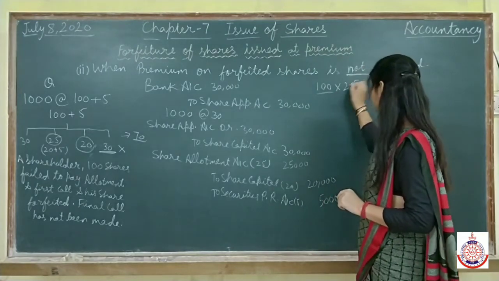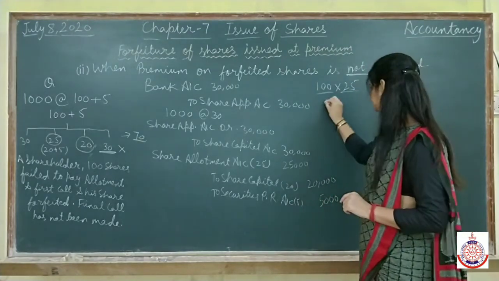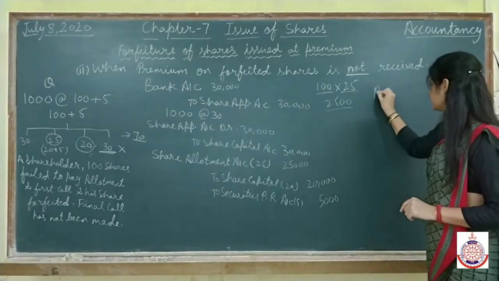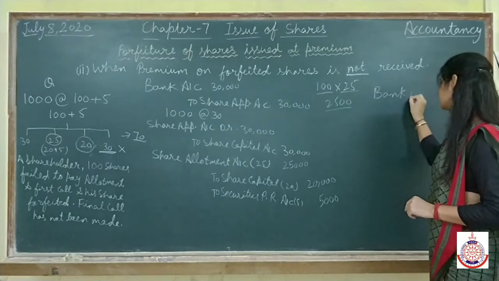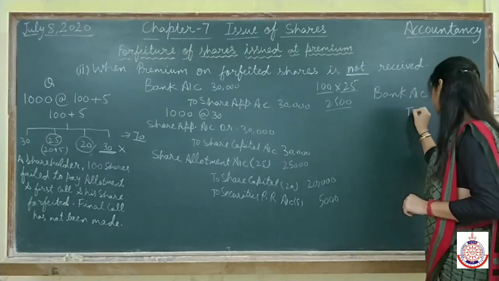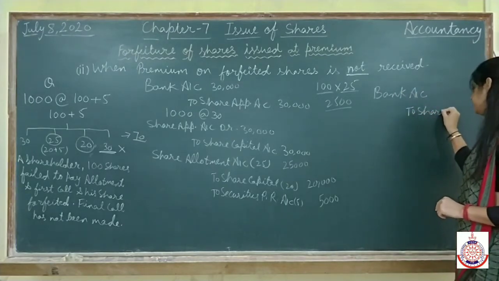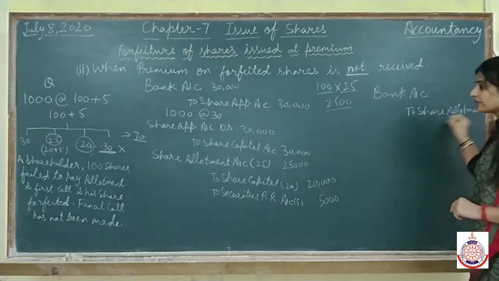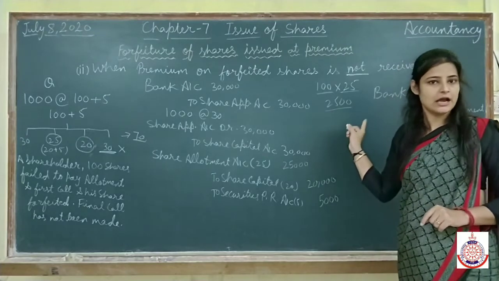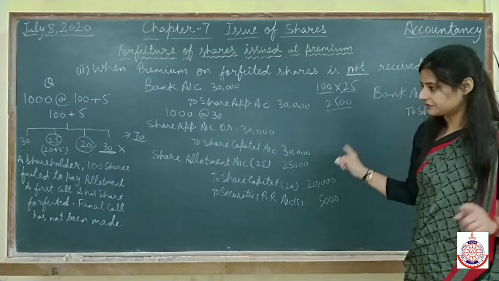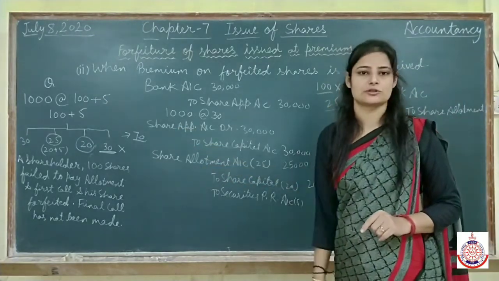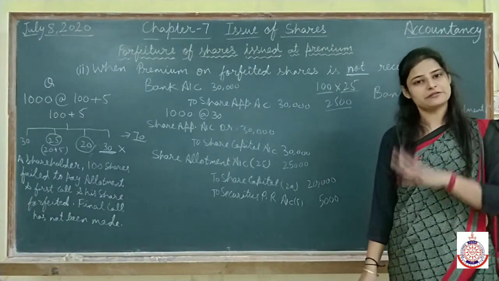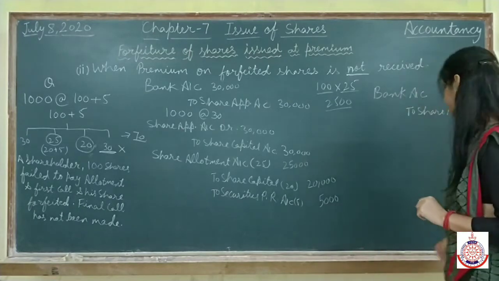It means a total of 25 per share is not being paid, so 2,500 is not being paid. So the entry will be bank account debit, because we are receiving less, to share allotment. Now see, here they are not saying we are going to cancel the shares after allotment. After allotment they have made the first call also, and that person has not paid the first call also. Clear? And after that we are cancelling the shares.